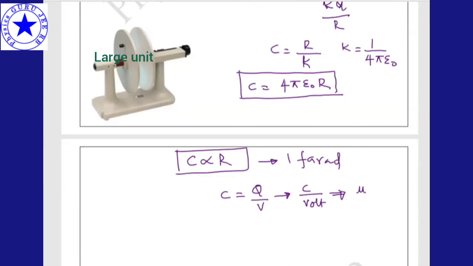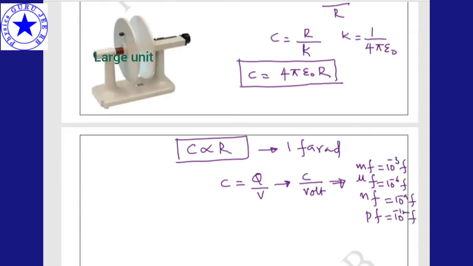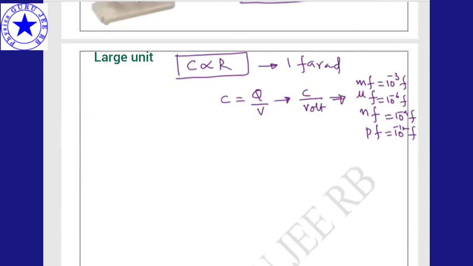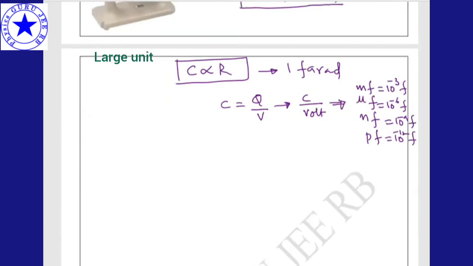Microfarad, millifarad, nanofarad or picofarad. Millifarad means 10 to the power of -3 farads, microfarad means 10 to the power of -6 farads, nanofarad means 10 to the power of -9 farads, picofarad means 10 to the power of -12 farads. This is the unit for that. That means we should get at least 1 farad from a capacitor.